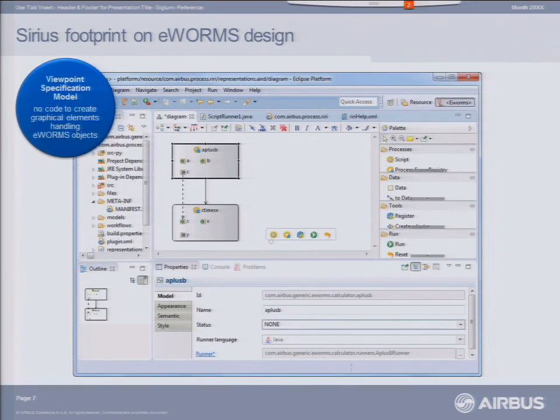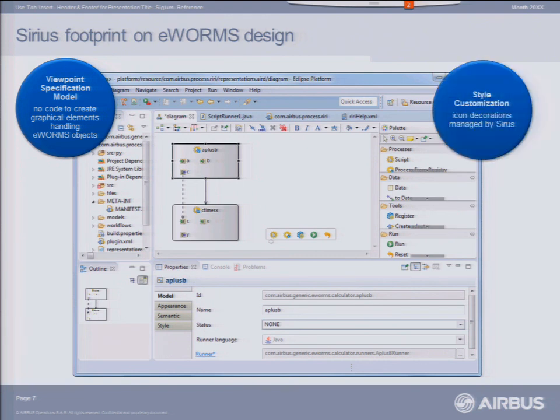Now the Sirius footprint. On top of this EMF model, we have used Sirius to design our graphical editor of our workflow. So no code to create the graphical elements to handle EVOMS objects, but also no code for style customization of icon decorators and things like that, depending on the status or the monitoring of the workflow.